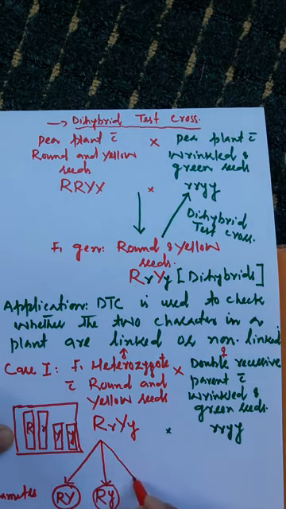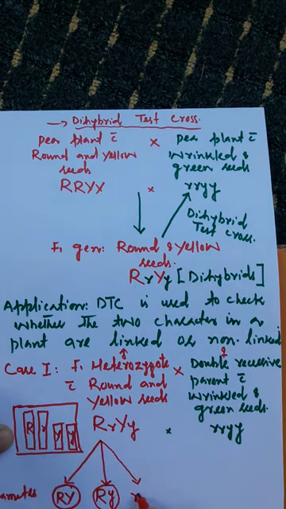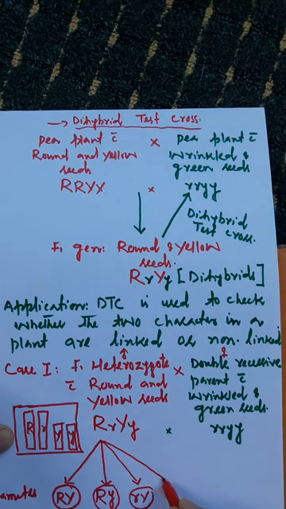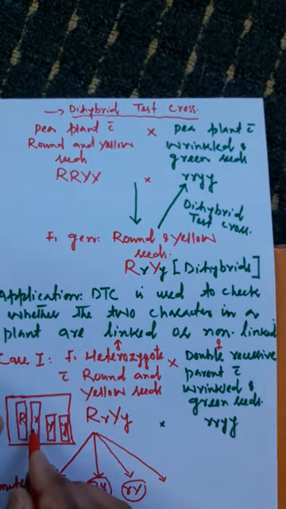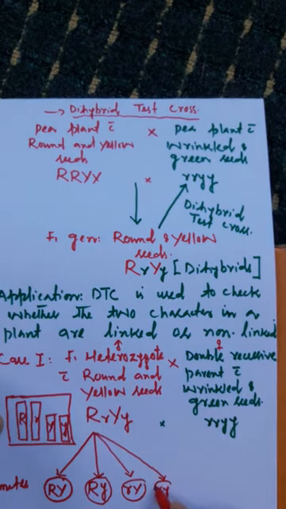Some of the gametes produced will carry small r and capital Y, with allelic composition small r, capital Y. And some will carry small r and small y. All these gametes are male.